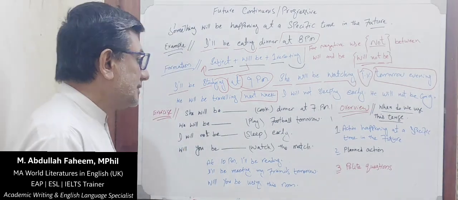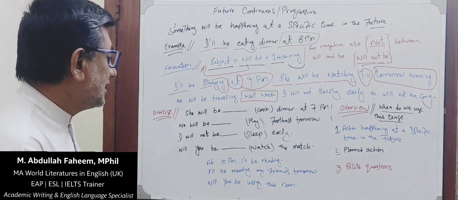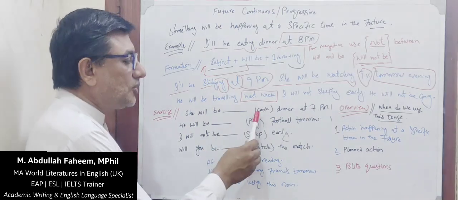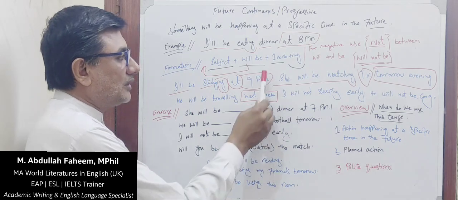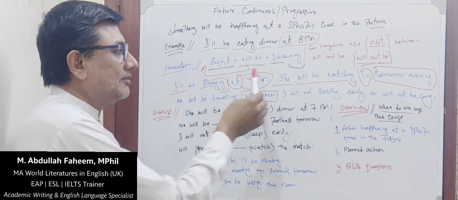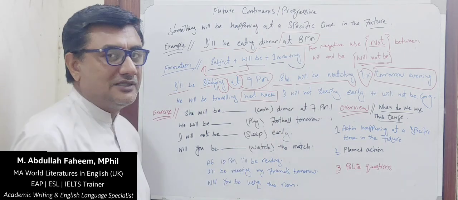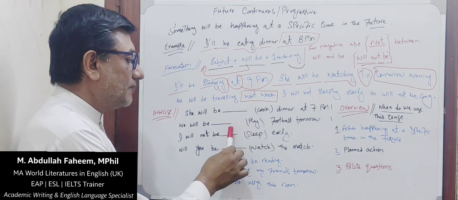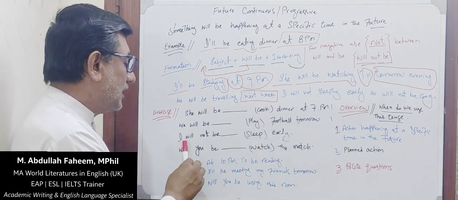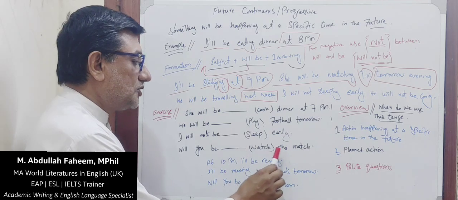This is an exercise that you will do by yourself and it will give you a chance to practice. For instance, she will be cook dinner at 7 p.m. You need to change the form of verb according to this. First form of verb is already there, but you will be adding ing. This is a clue, and similarly it's for the others. We will be play football tomorrow. I'll not be sleep early. Will you be watch the match?